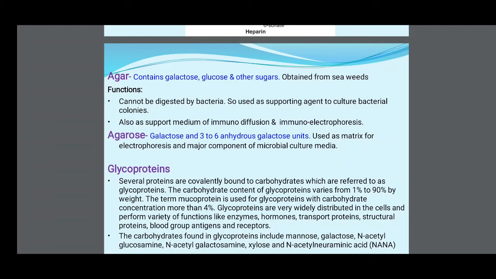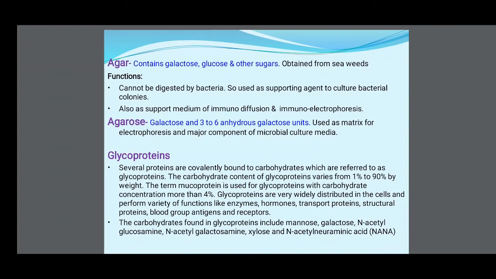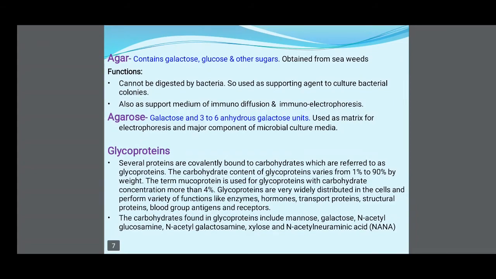Then agar contains galactose, glucose and other sugars obtained from seaweeds. Function: it cannot be digested by bacteria, so it is used as a supporting agent to culture bacterial colonies. It is also a supportive medium for immunodiffusion and immunoelectrophoresis. Agarose, galactose and 3,6-anhydrogalactose units, is used as a matrix for electrophoresis and is a major component of microbial culture media.